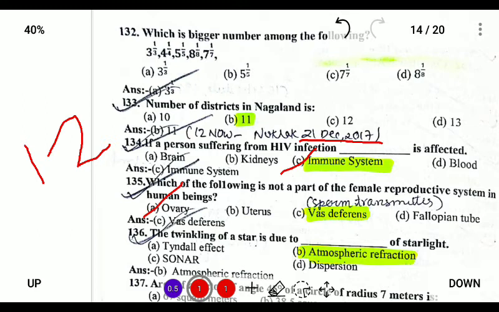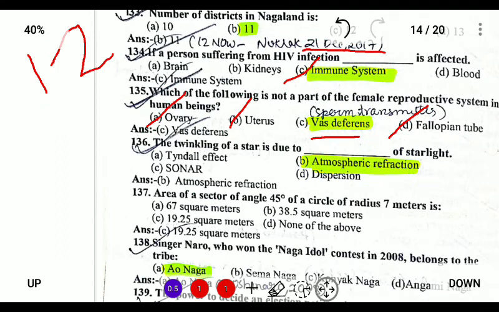Uterus is the place where the fertilization takes place, and fallopian tube is where the baby is formed. So the answer is vas deferens, because it is a part of the male organs where sperm transmits. Next, the twinkling of the star is caused by atmospheric refraction.